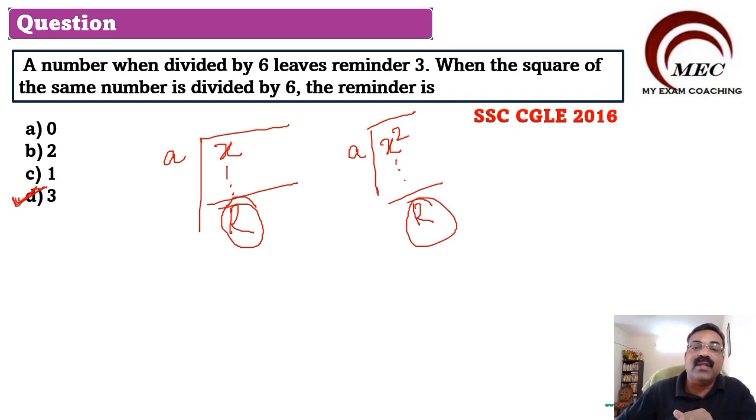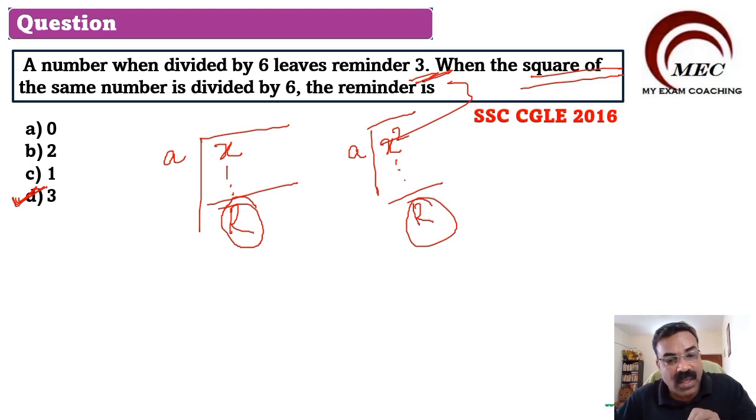So here in the first case, if you get the remainder 3, and when you square the number and divide, then also the remainder will become 3 only. So the answer will be 3. I hope it is very clear to you. The concept is, the remainder will not change if you square the number and divide by the same number, right?